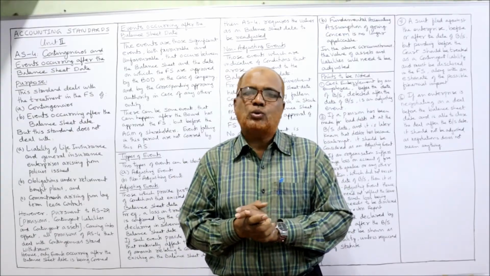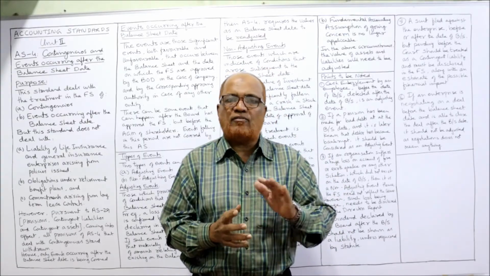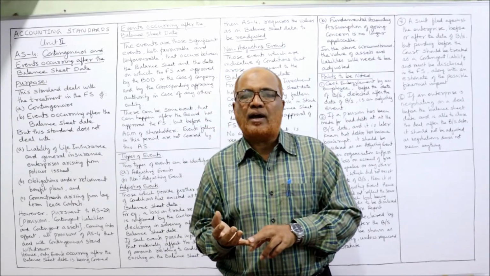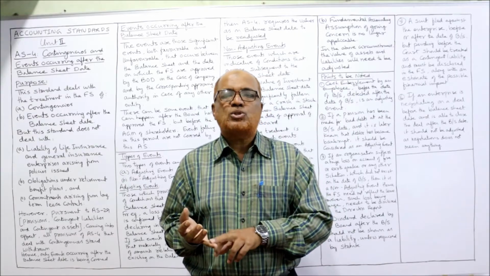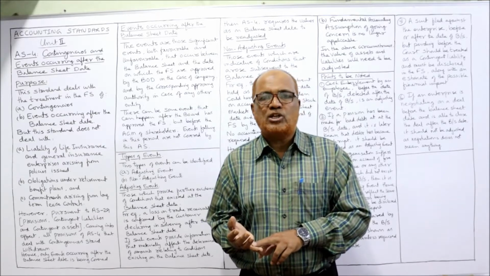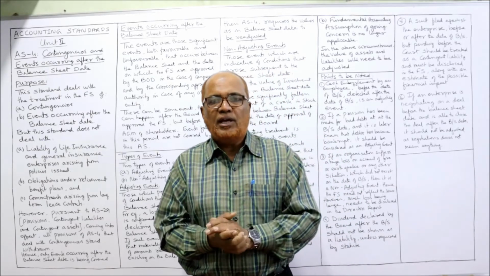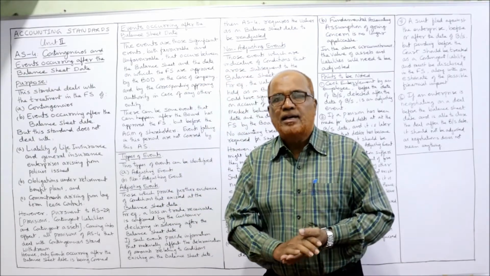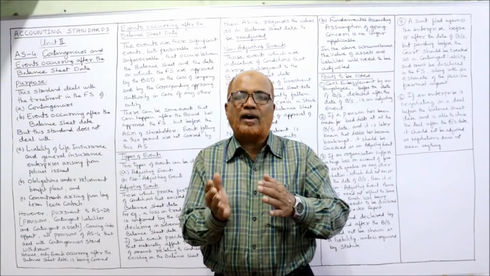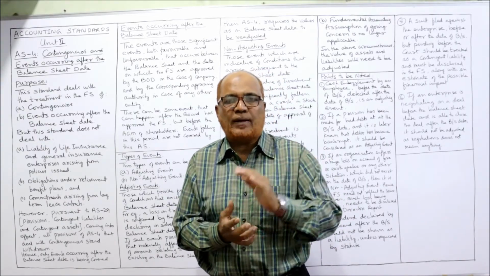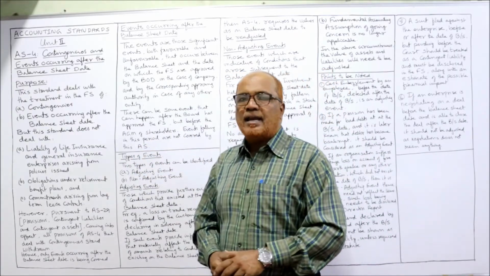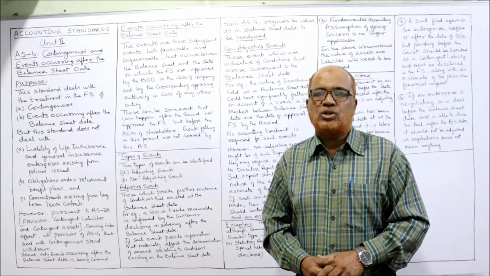In this unit number 2, I have already completed 3 accounting standards in the previous videos. AS1, that is disclosure of accounting policies. Then AS2, valuation of inventories. AS3, cash flow statement. All these 3 I have already completed. If you have not watched, go to the playlist of my channel, select the subject accounting standards, select unit number 2, you will find the 3 AS 1, 2, 3. Now in this video I'm going to explain AS4, contingencies and events occurring after the balance sheet date.